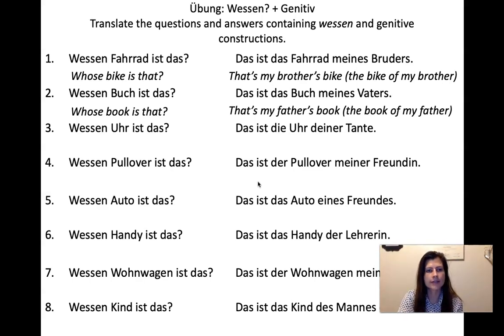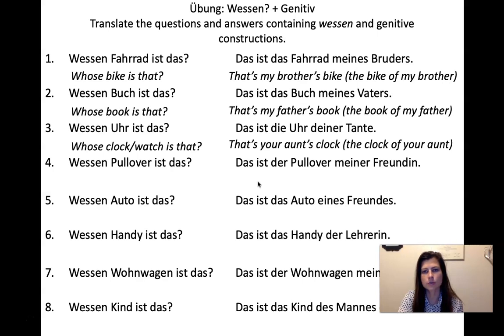Nummer 3. Wessen Uhr ist das? Das ist die Uhr deiner Tante. So whose clock or watch is that? Das ist die Uhr deiner Tante. So I'm very excited for when we get to the possessives, because it's hard to do things without possessives. But you'll notice they have the same endings as einer, deiner, eines, meines. So just for now, you can treat the possessives like indefinite articles.